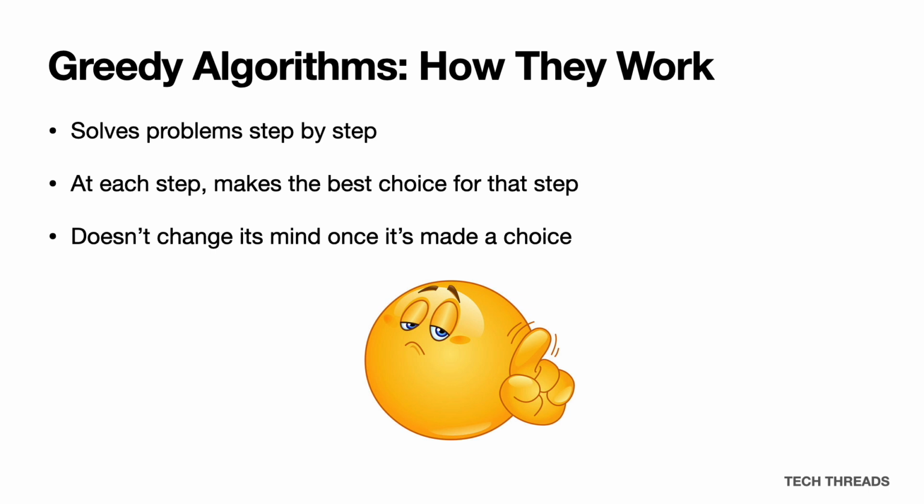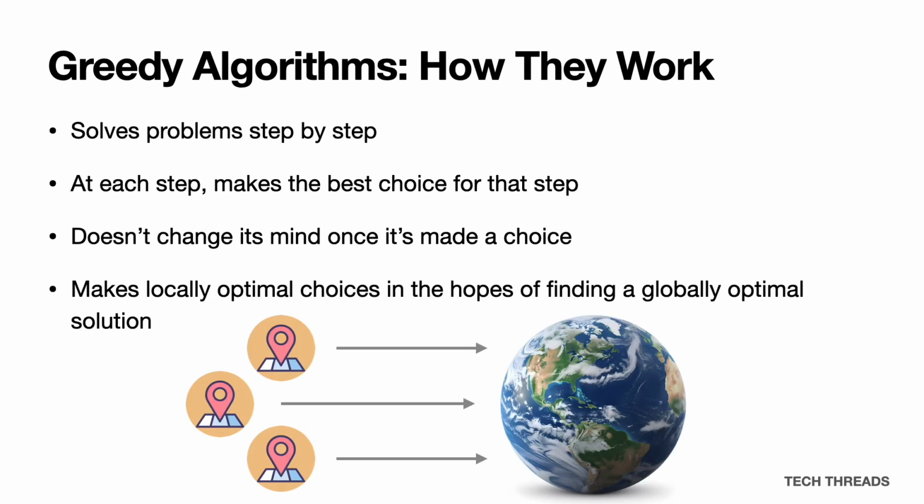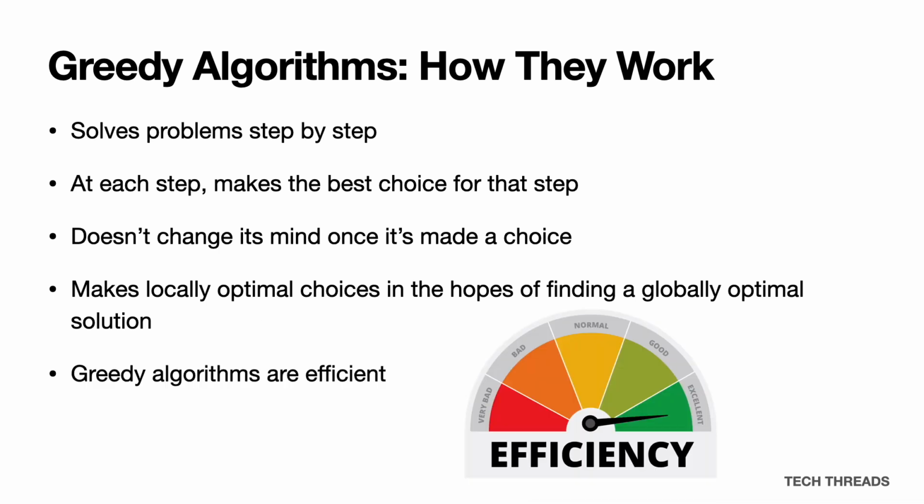The point is that at each step, a greedy algorithm makes a locally optimal, or greedy, choice. It continues to make these greedy choices until a solution is reached, in the hopes that this amalgamation of locally optimal choices will lead to a globally optimal solution. Since we don't revisit steps, there is no repetition and the algorithm runs just once. This means that it's fast. It has an efficient time complexity, however, there is a possibility that we could miss better solutions. The solution we reach will usually be good, but may not be the best that it could possibly be.